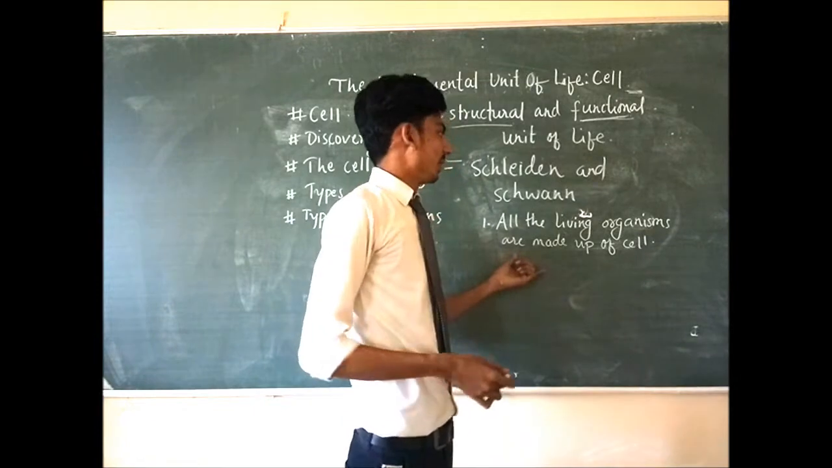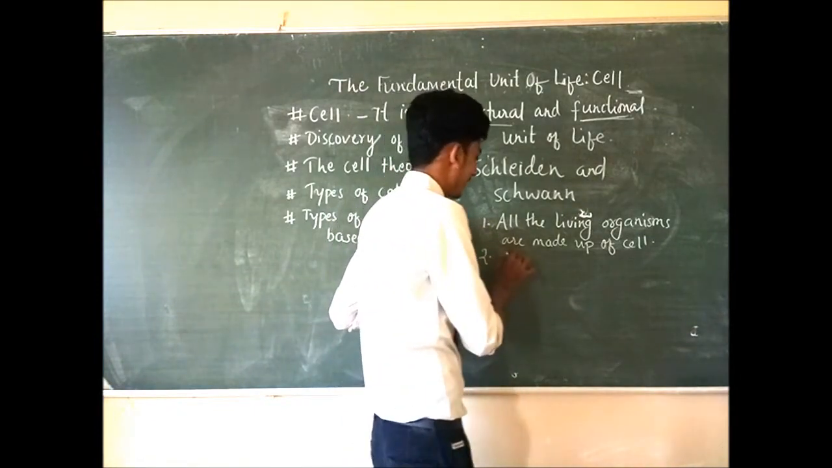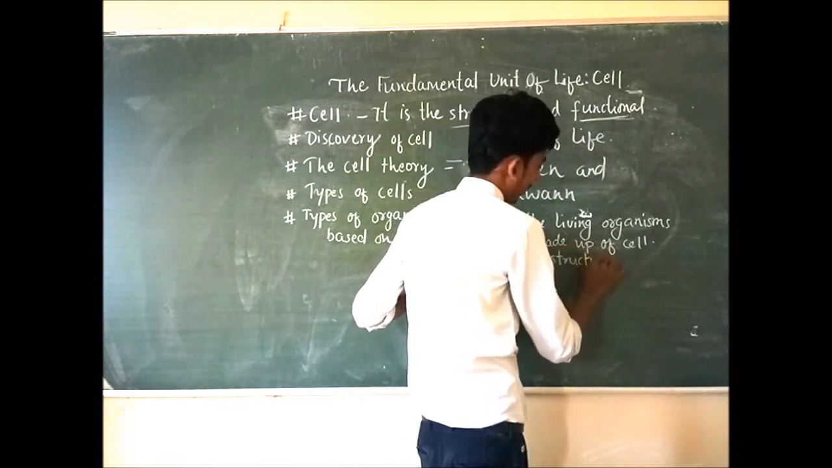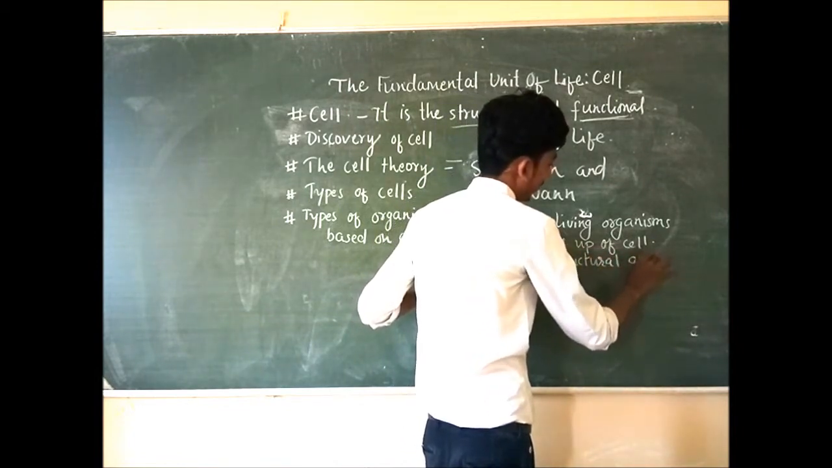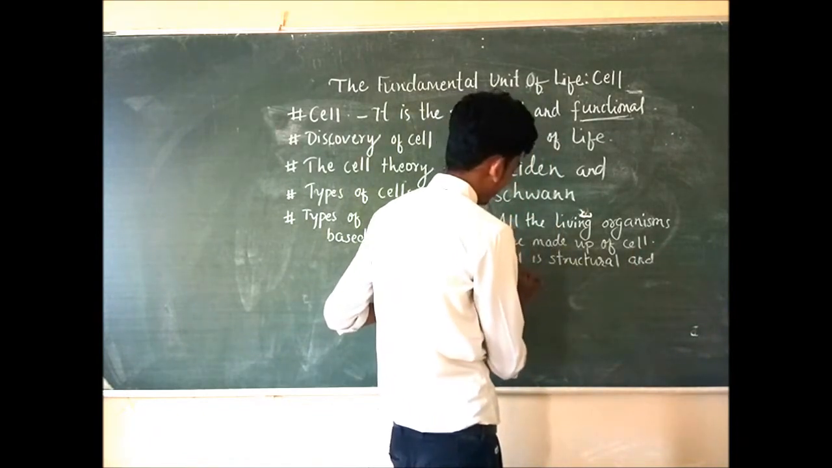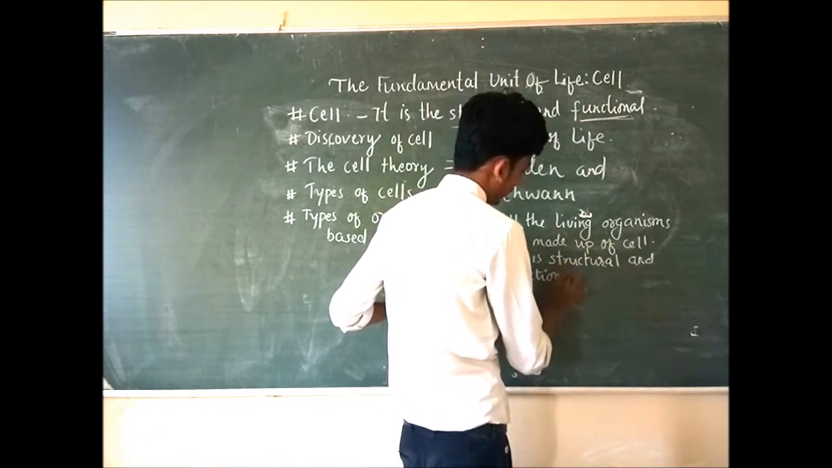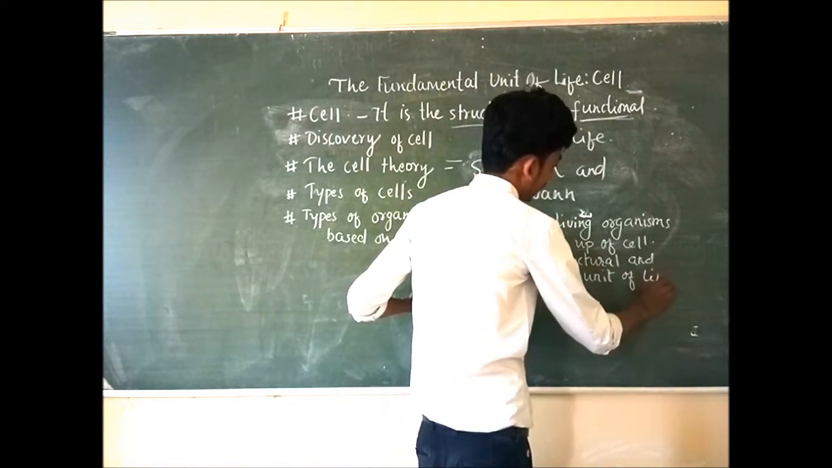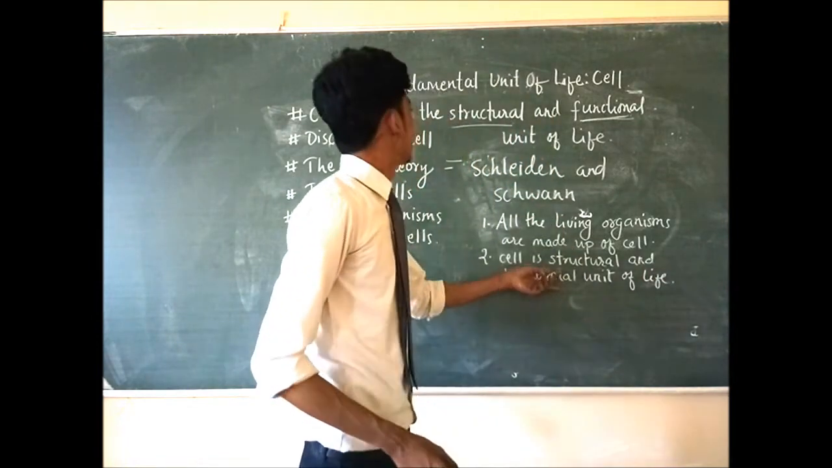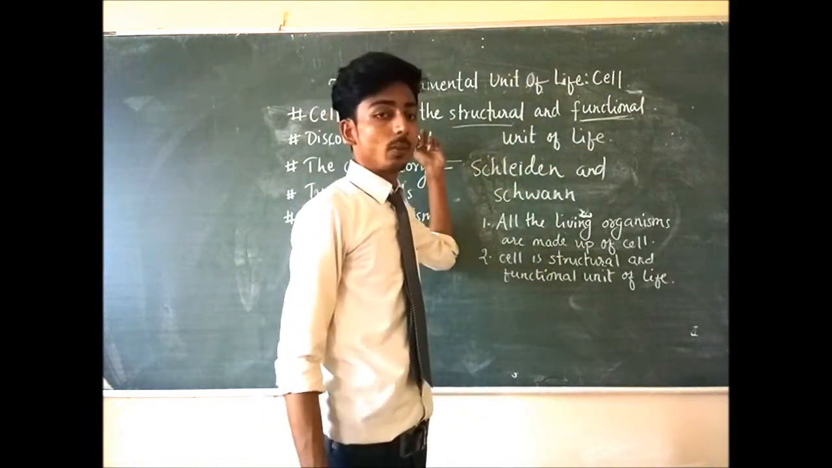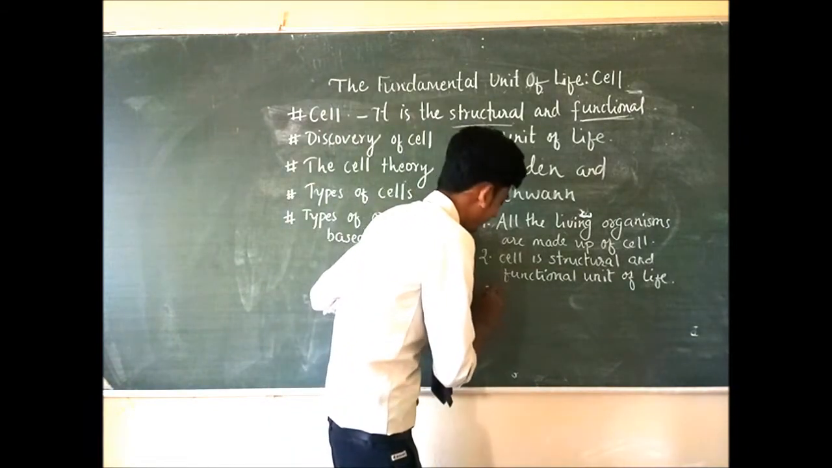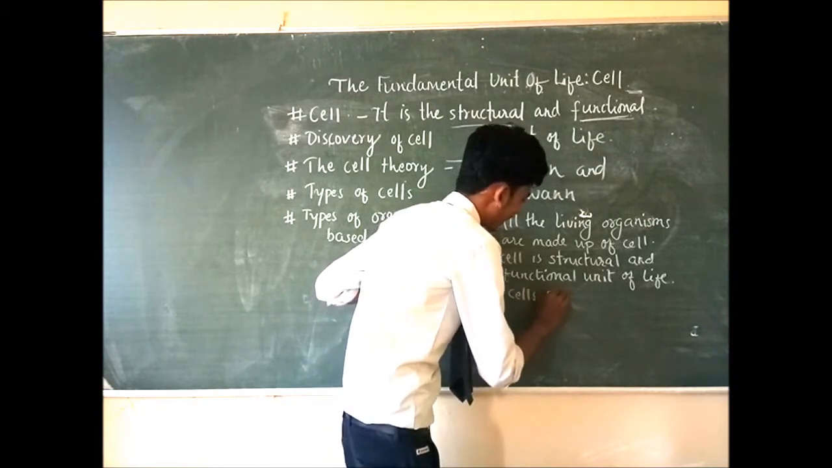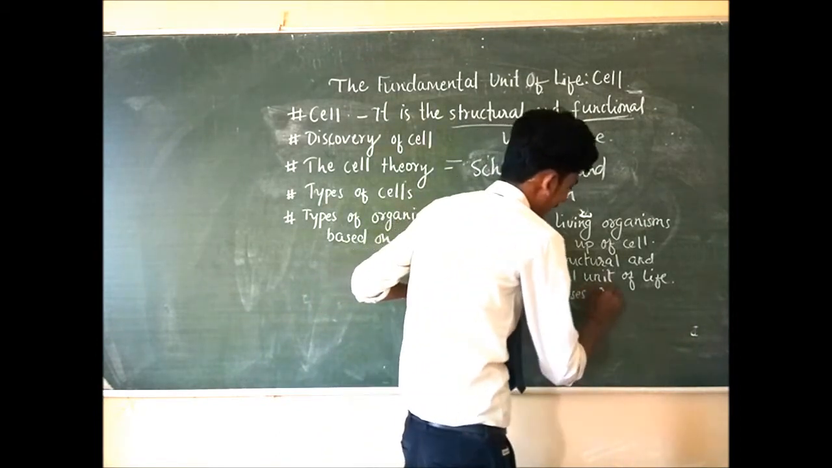The second point of their theory: they concluded that the cell is the structural and functional unit of life. This point we have already discussed in the cell topic. The third point they gave is that cells arise spontaneously.